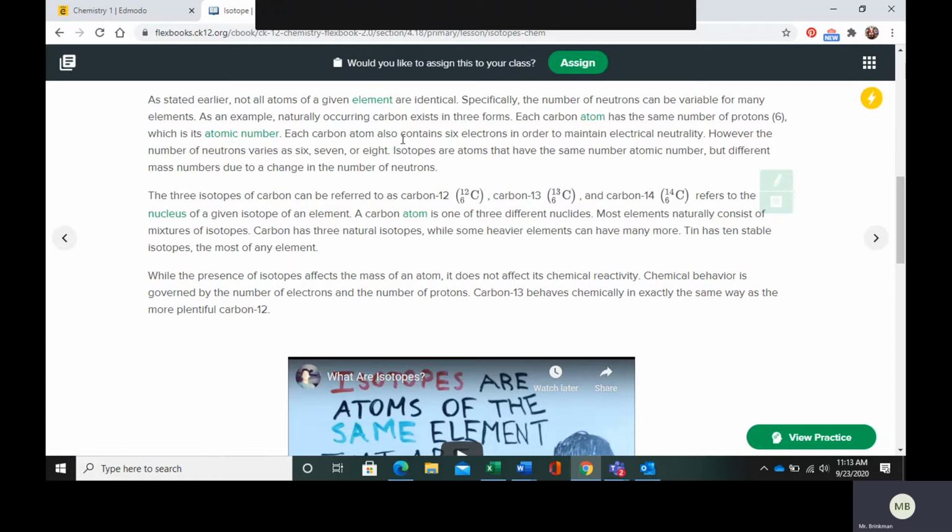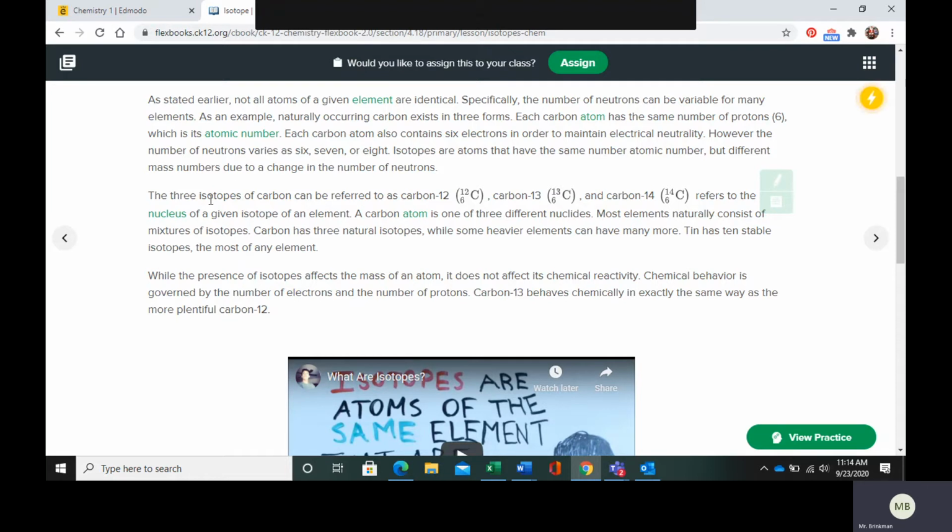Every carbon atom is also going to have 6 electrons because remember, a neutral atom is going to have an equal number of protons and electrons. But when you get into isotopes, you have a different number of neutrons. Neutrons don't affect the charge, but they're going to affect the mass.